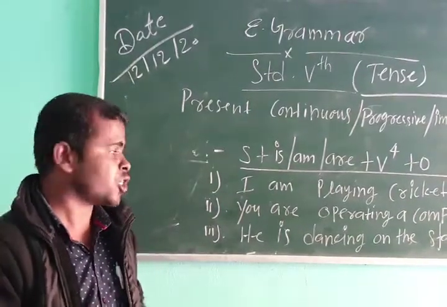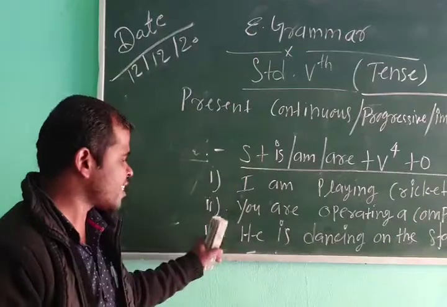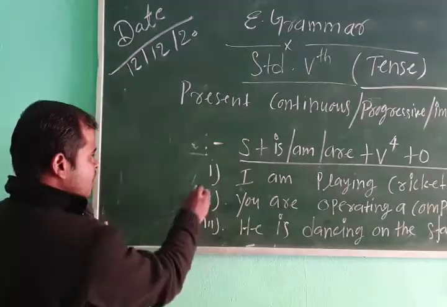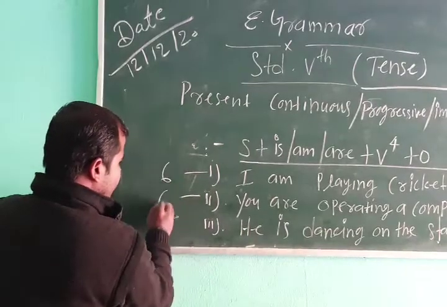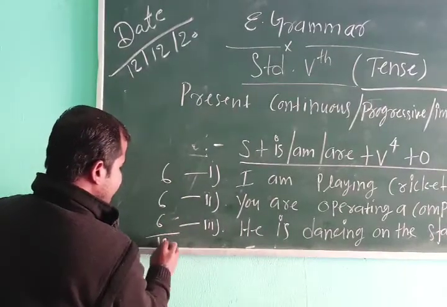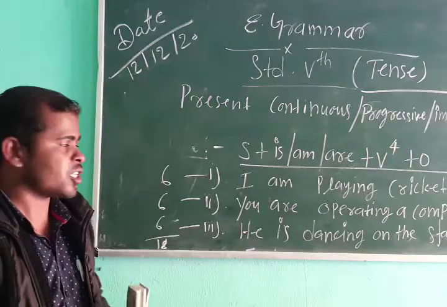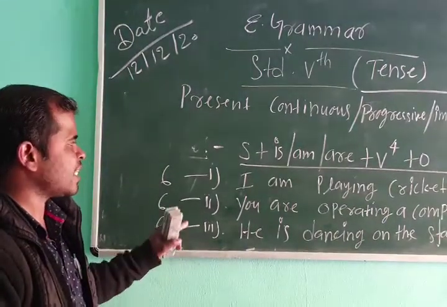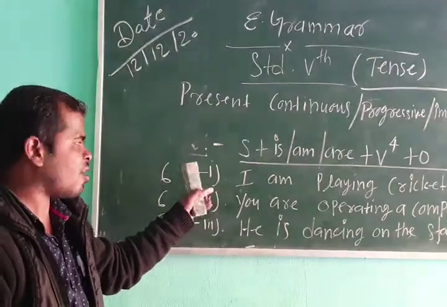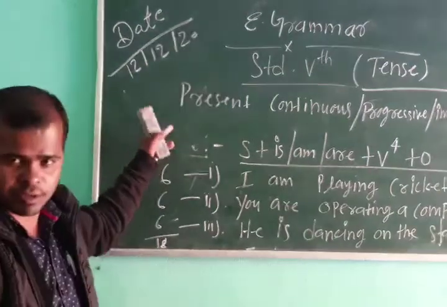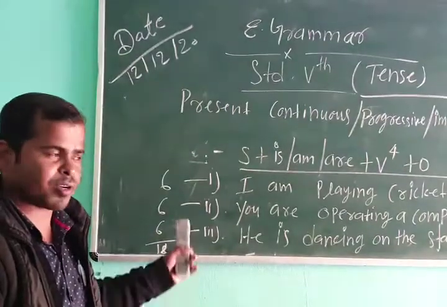You have to write sentences in these 6 types, 6 for each, which means 18 sentences you should write. Okay, this is your homework. I think you will convert them into the 6 types. I already showed you on the board, so you just have to complete it.